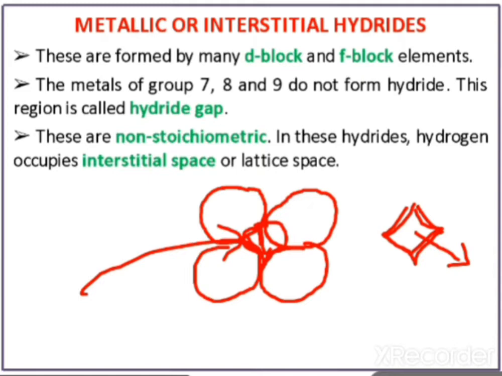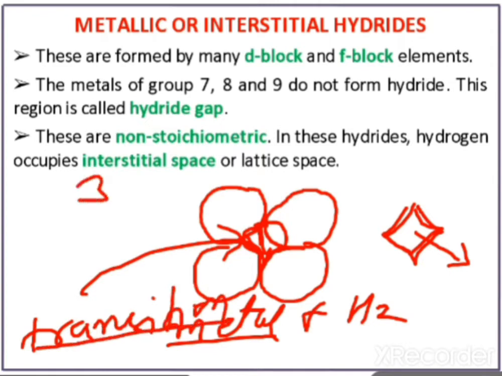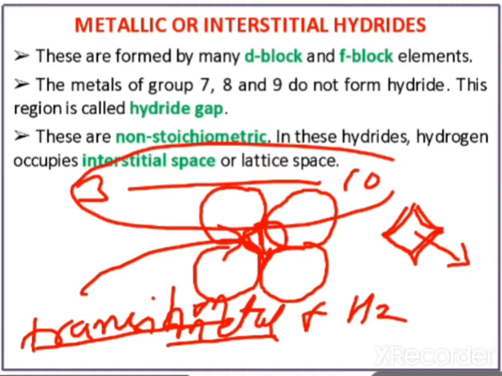So what are interstitial hydrides? Metal plus hydrogen. And which metal? Generally these are transition elements, or d block elements. In the periodic table you see from group number 3 to group number 10, these are d block elements. So if these d block elements combine with hydrogen, they form interstitial hydrides. And the hydrogen is not forming any covalent bond, ionic bond or coordinate bond, nothing else. The bond is simple.